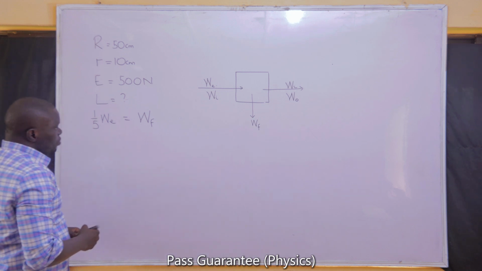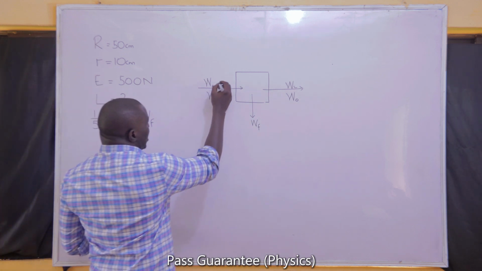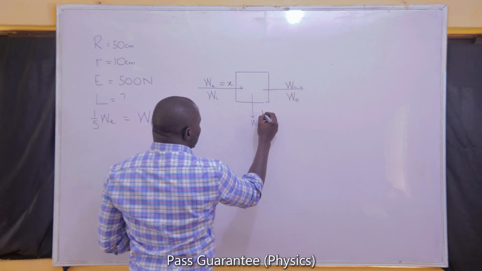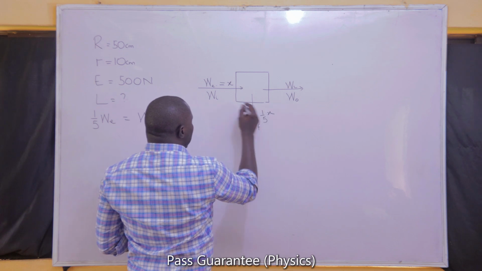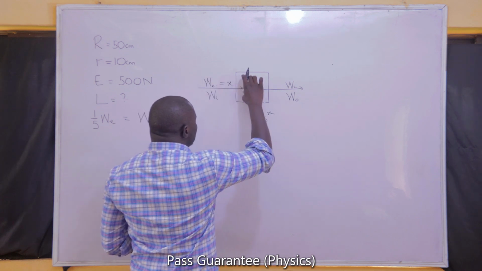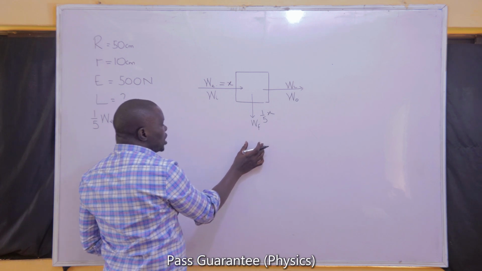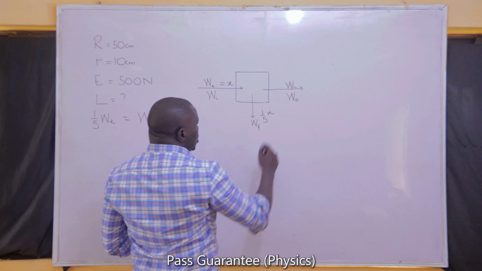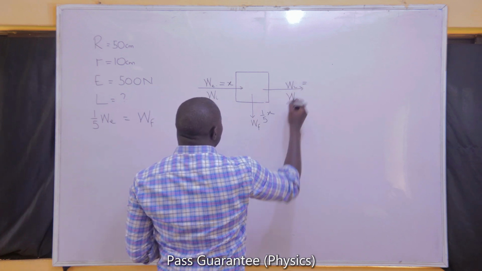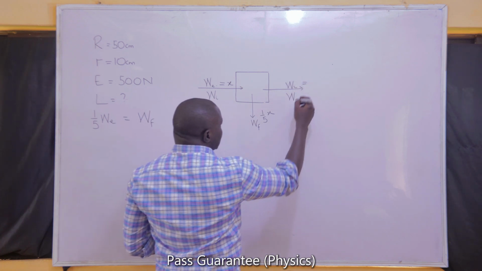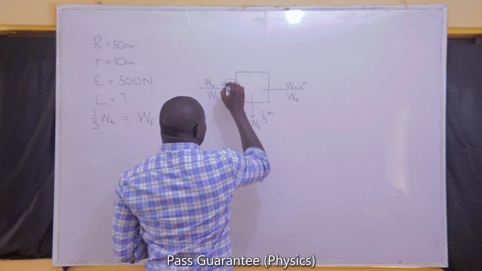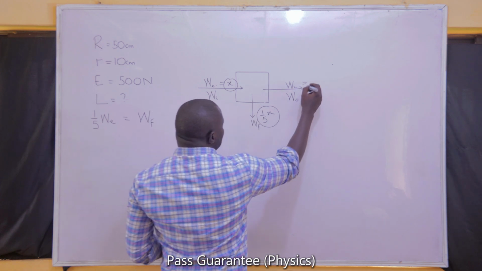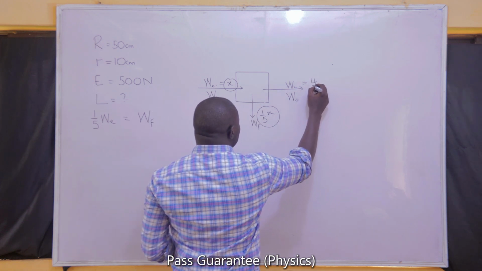If that is the case, it means if work done by effort is taken to be x, the work done against friction will be 1/5 of x. And since work done by effort is the only input, 1/5 is coming out as work done against friction. It means the remaining will come out as work done by load. The work done by load will now be 1 minus 1/5 x. That is x, the work done by effort, minus 1/5 x, the work done against friction, and that should be 4/5 x.